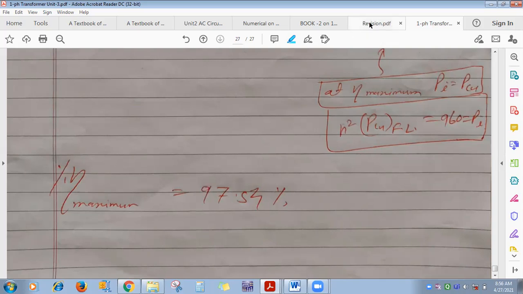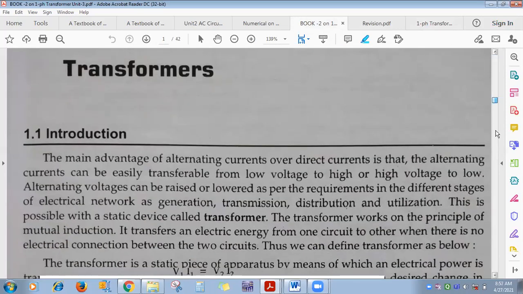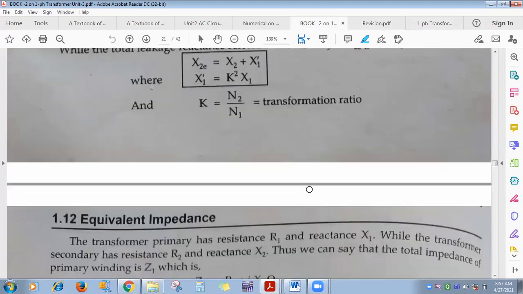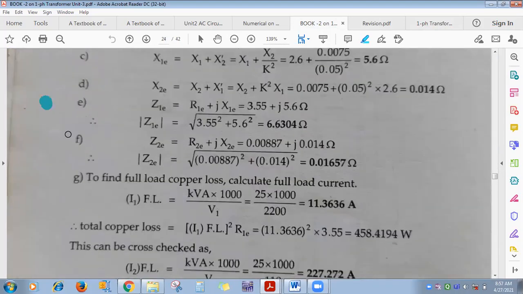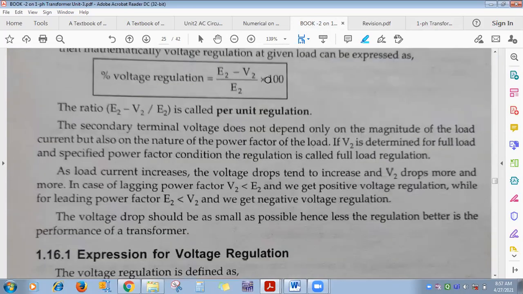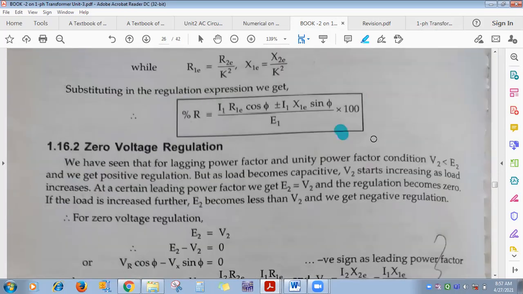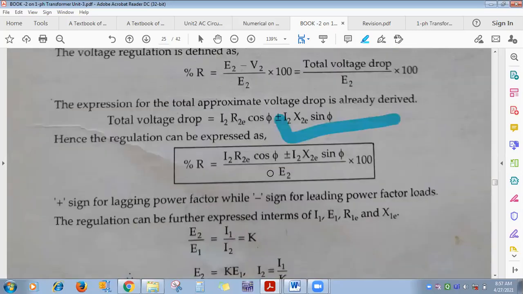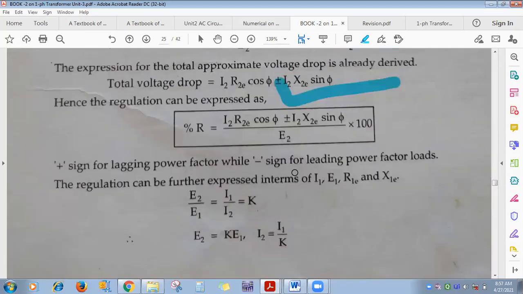One more thing, voltage regulation. Voltage regulation, the formula that we have taken. Which one is the correct formula? Everyone look at this formula. What is the formula of voltage regulation? For lagging power factor, leading power factor, ये type के numerical हमने लिए हैं. Calculate voltage regulation using this formula, and this formula, and this formula, and which one is the correct formula? This is about lagging power factor, leading power factor and unity power factor. For all these three conditions, referred to primary and referred to secondary, which one is the correct formula, and based on that, numericals. Okay.